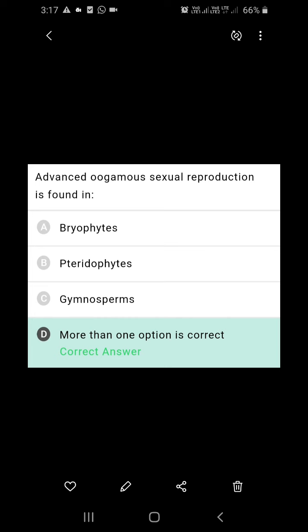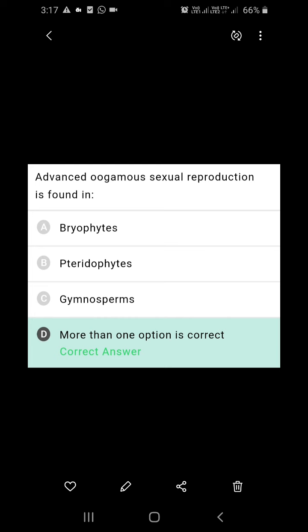Advanced oogamous sexual reproduction is found in. Here, four options are given: bryophytes, pteridophytes, gymnosperms, and more than one option also. What is oogamy? Fusion of the motile male gamete with non-motile female gamete. So, in bryophytes also occur, in pteridophytes also occur, in gymnosperms also occur. So, more than one option is right.